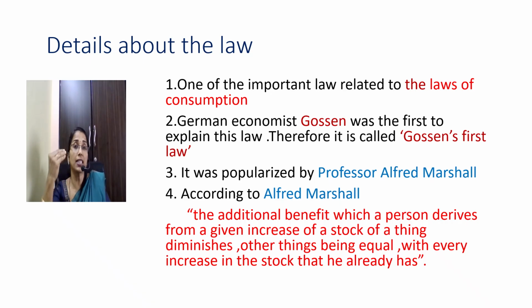As he increases the consumption of a thing, the marginal utility he derives from the additional units goes on diminishing. So the name itself says law of diminishing marginal utility. So what is diminishing here? Marginal utility is diminishing. Additional benefit is diminishing.